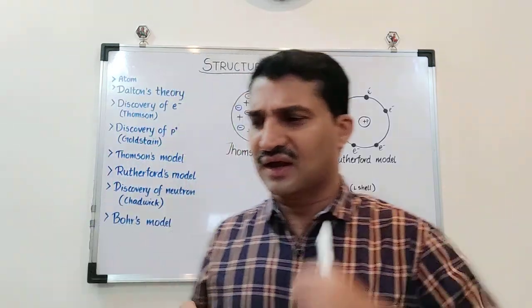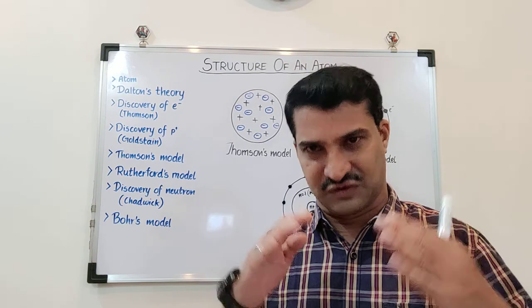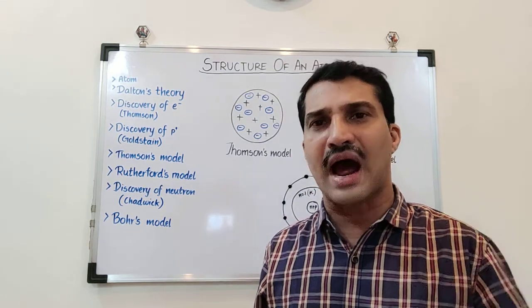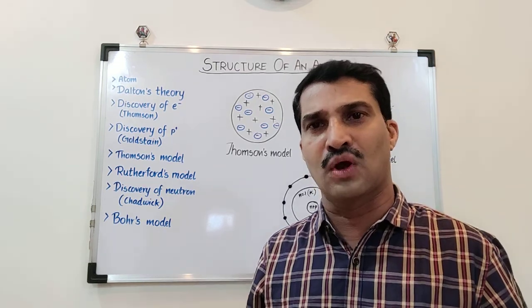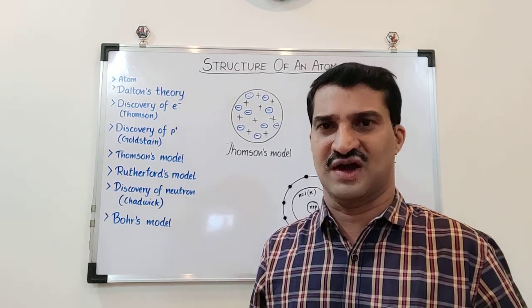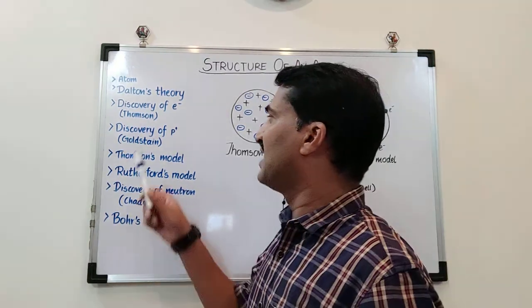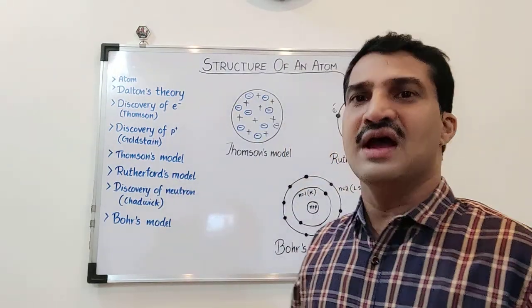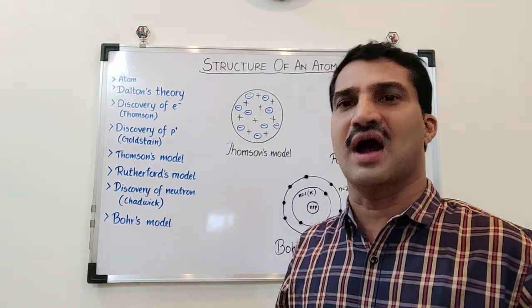So now the crux came, because atom is electrically neutral, this is true till now. If it is electrically neutral, how can atom have only one subatomic particle like electron, which is negatively charged? Then progressively another scientist called Goldstein discovered a positively charged particle called proton.